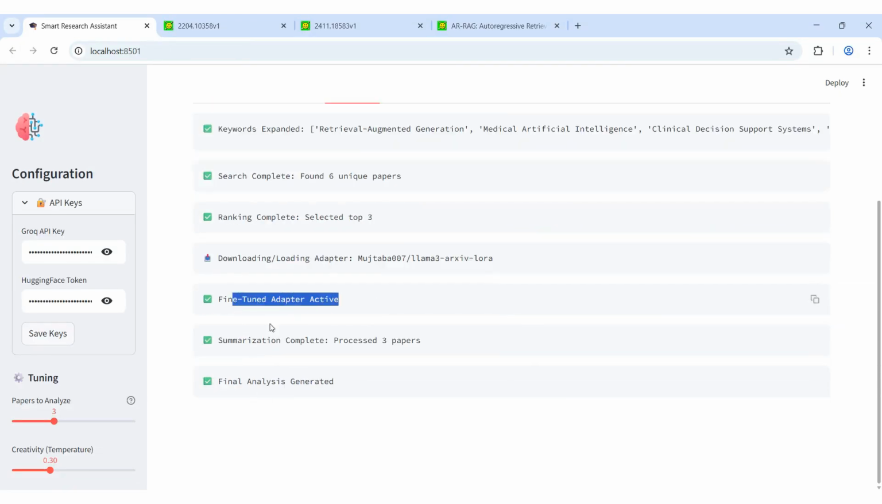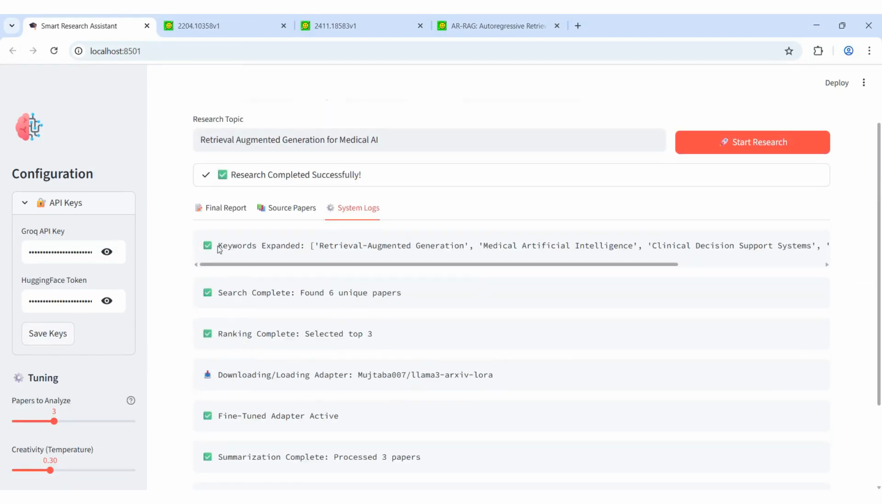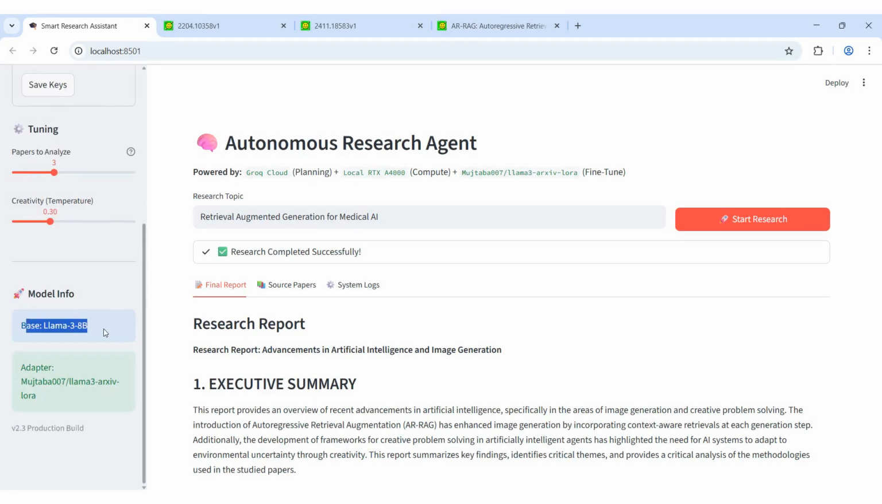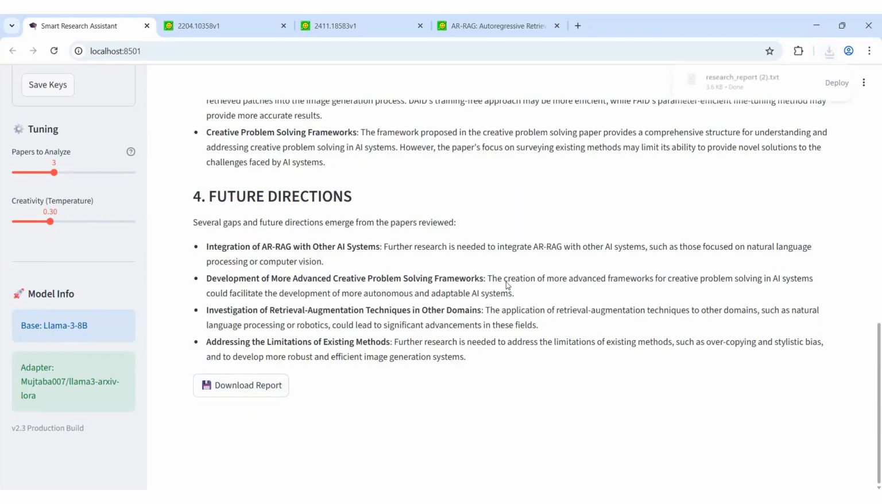The final output is a structured research report optimized for clarity, accuracy, and technical depth. Strict schema enforcement ensures stable, deterministic outputs across all agents. This project demonstrates how fine-tuned language models and agentic workflows can be combined to build production-grade AI research systems.